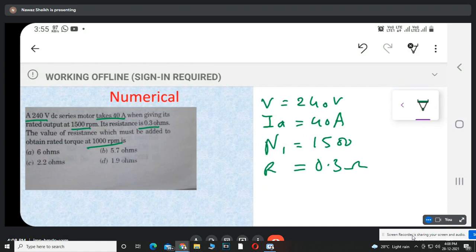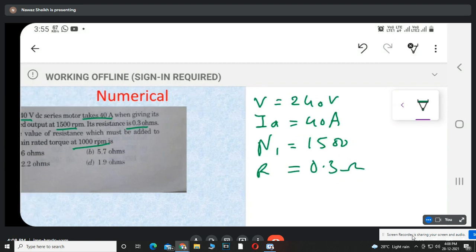What we have to calculate here? We have to calculate the value of resistance which must be added in the circuit to obtain rated torque. Same torque, मतलब जो टॉर्क की वैल्यू है उसमें कोई चेंजेस नहीं आना चाहिए, बट स्पीड क्या होना चाहिए? रिड्यूस हो जाना चाहिए अप टू 1000 rpm by increasing the value of resistance in the circuit. So we have to calculate the value of resistance such that the torque should remain constant but the speed is reduced to 1000 rpm.